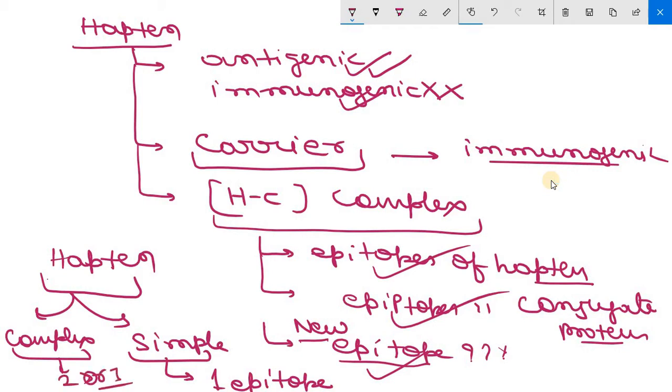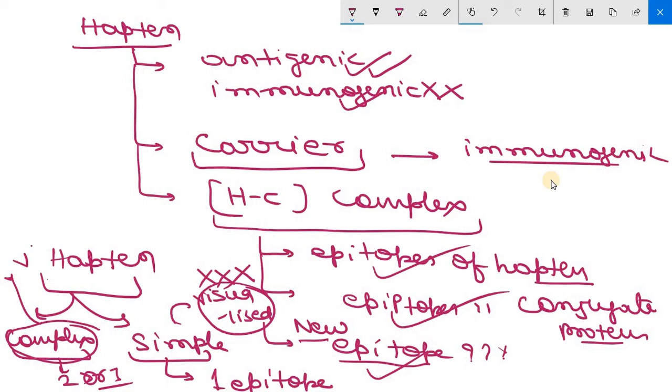So they can react with a specific antibody, and the hapten-antibody complex can be visualized by various methods such as the precipitation reaction. Simple haptens can bind to the antibodies, but the hapten-antibody complex cannot be visualized. One important point: simple will not be visualized, complex will be visualized because it gives a precipitation reaction, as its size is more. Simple size is less because it has only one epitope, so it reacts with only one antibody, so precipitation is very less in simple haptens. Clear? So this is all about hapten.